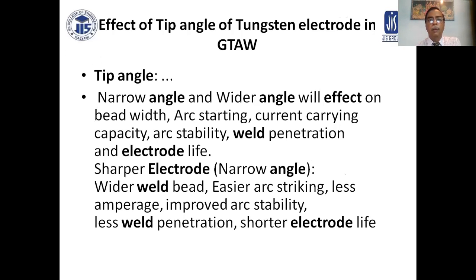Effect of tip angle of tungsten electrode in gas tungsten arc welding. Narrow and wider tip angles affect bead width, arc starting, current carrying capacity, arc stability, weld penetration, and electrode life. With a narrow angle: wider weld width, easier arc striking, less amperage capacity, improved arc stability, less weld penetration, and shorter electrode life.